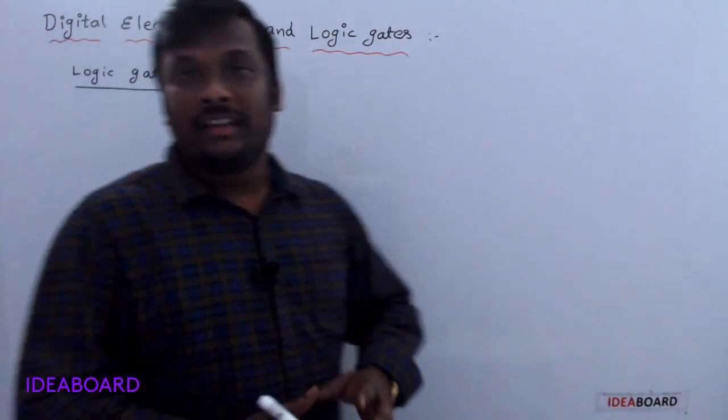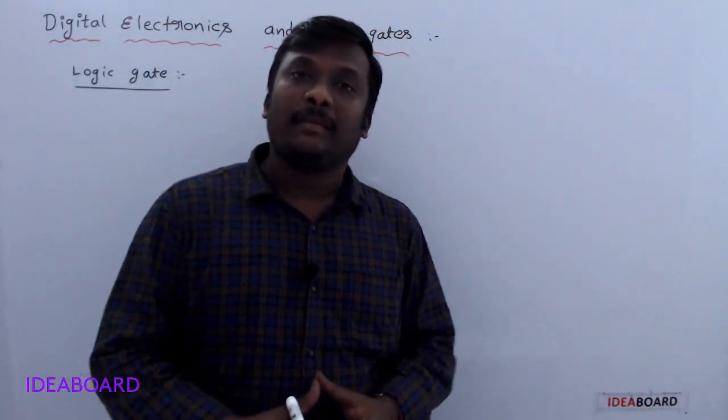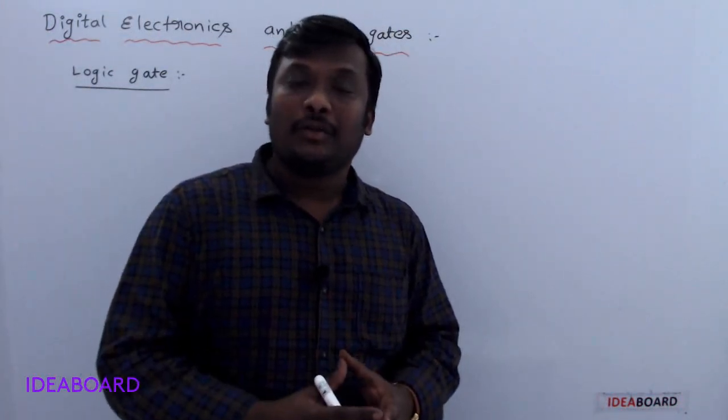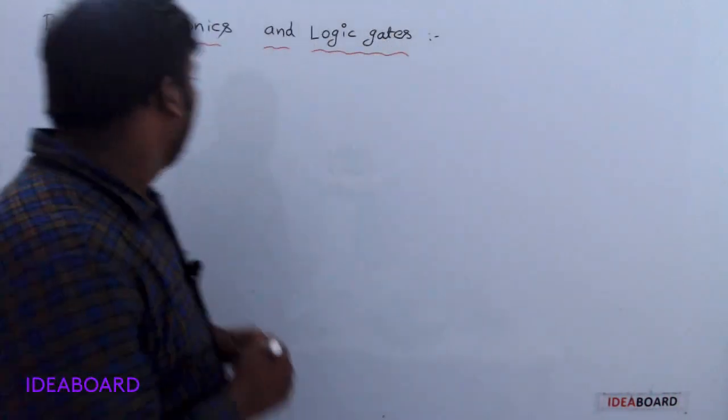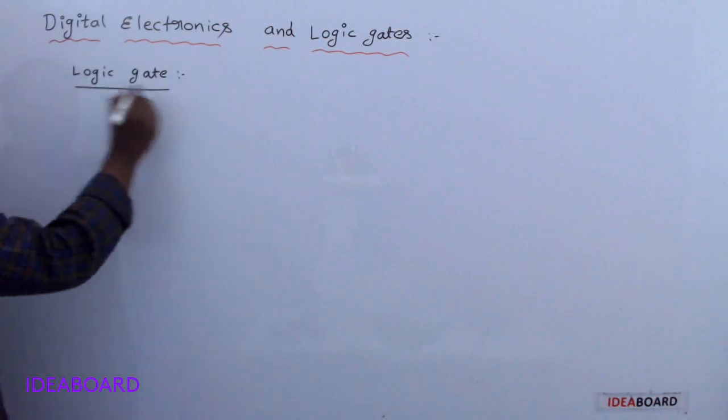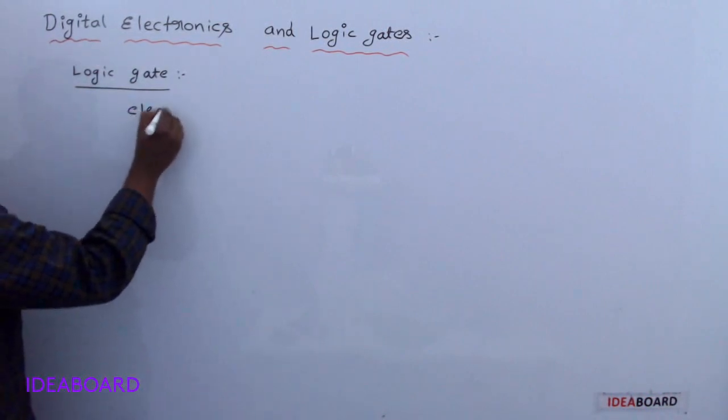Now, logic gates. Logic gates are nothing but electric circuits which perform a particular logical function.